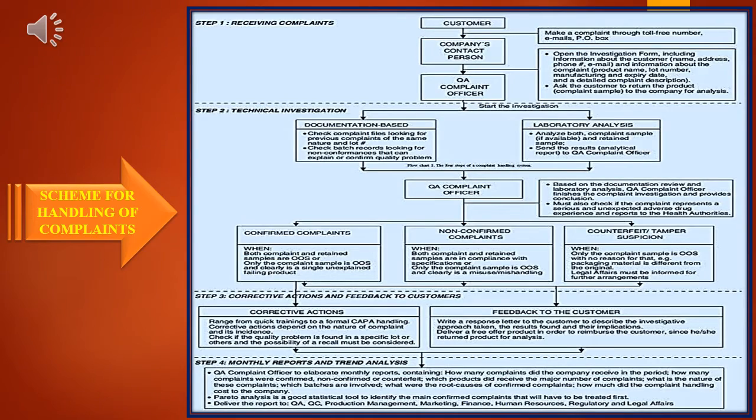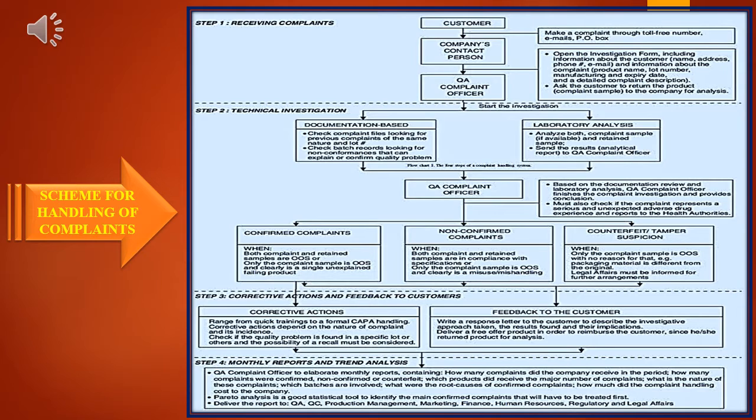Here is the scheme for handling of complaints. It comprises all 4 steps. Step 1 is receiving complaints, where the customer complains about the product to the company's contact person and it is carried to the QA complaint officer.